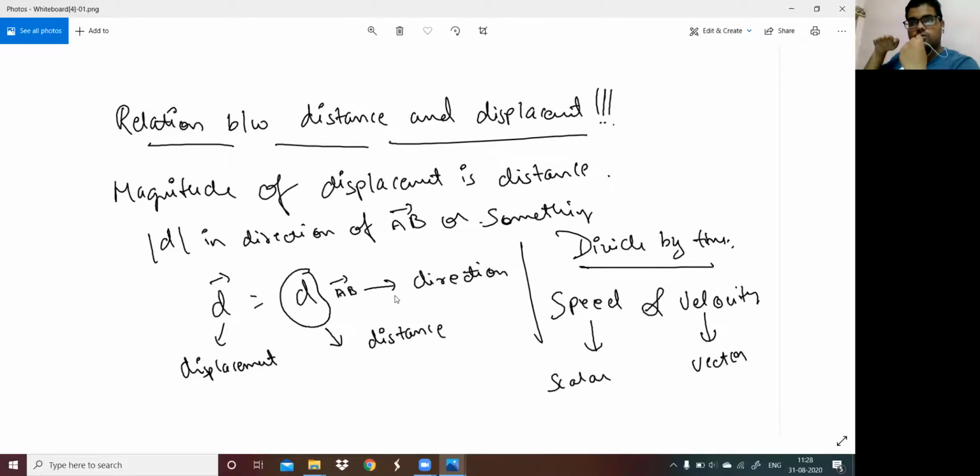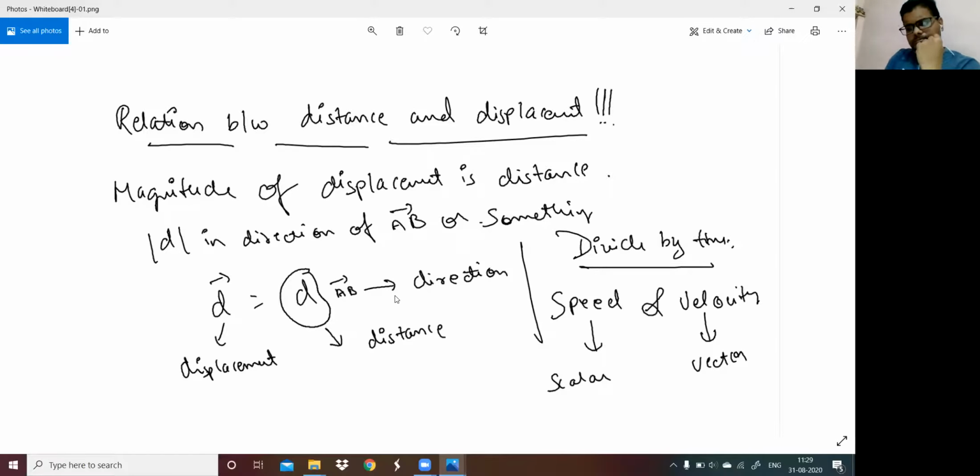Suppose whenever your car goes on the highway, say NH1, NH2, NH3, you can see one milestone on your right-hand side. That milestone says something like Mumbai 43 kilometer, Delhi 28 kilometer. What does that milestone actually say? It means if you go in this direction 28 kilometer more, you will reach Delhi or Mumbai or whatever place. So it's actually showing the direction. That's why what we tell in day-to-day life is actually a displacement. When I say the distance between Ahmedabad and Vadodara is 120 kilometer by train, it's actually the displacement.